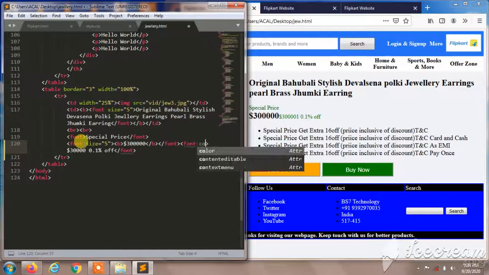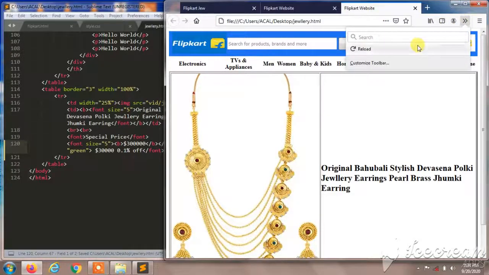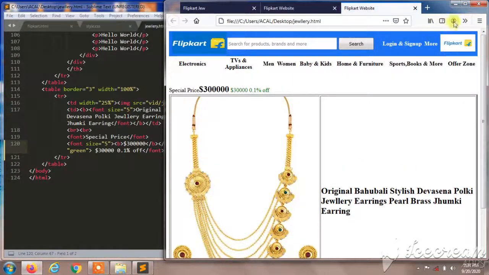It was green color, so I'll give color green. So I'll save this page, and I'll reload in my page. Let's see what will appear.